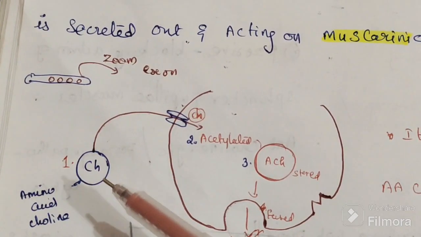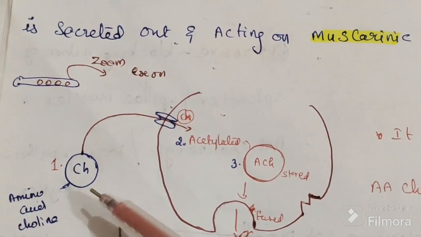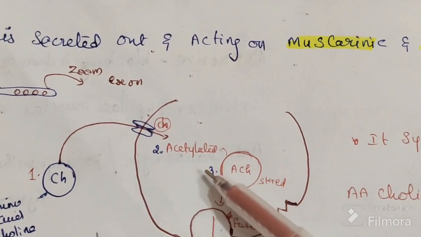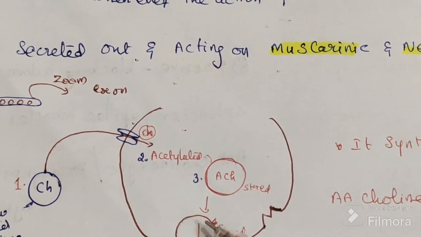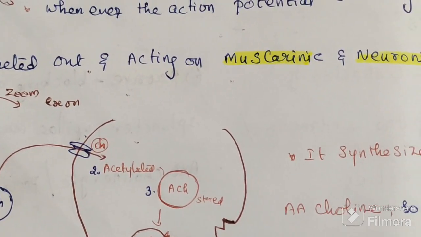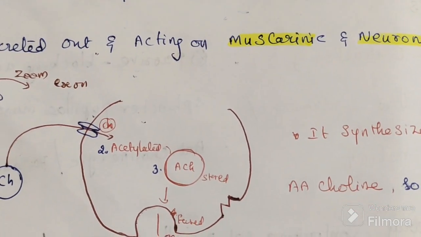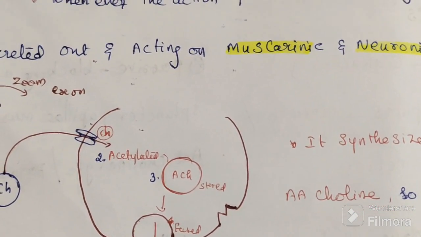So choline is an amino acid, it will come from blood, it gets acylated, it will form acetylcholine, then it will go inside the vesicle and be stored there.